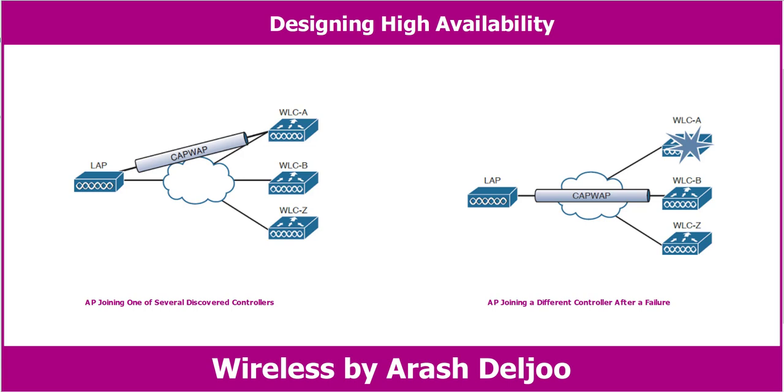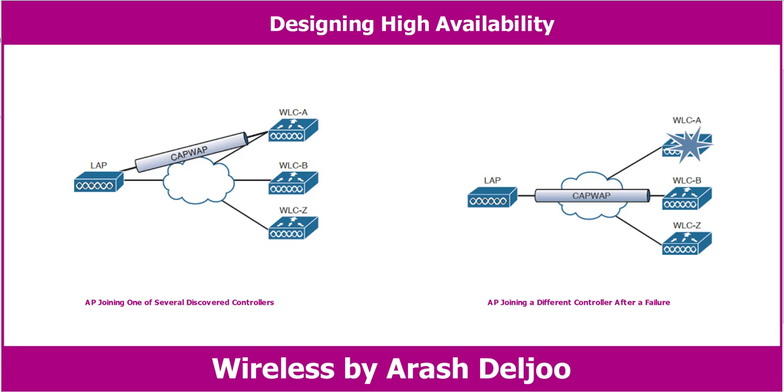When an AP boots and builds a list of potential controllers, it can use CAPWAP to build a tunnel to more than one controller. The AP will join only one controller, which it uses as the primary unit. By building a tunnel with a second controller ahead of time, before the primary controller fails, the AP will not have to spend time building a tunnel to the backup controller before joining to it.